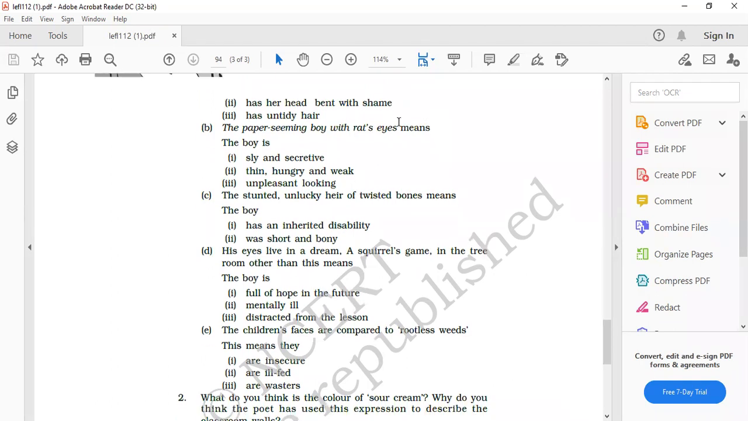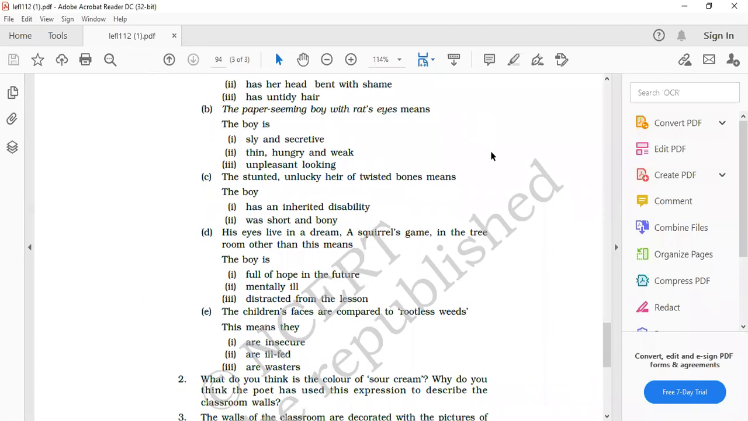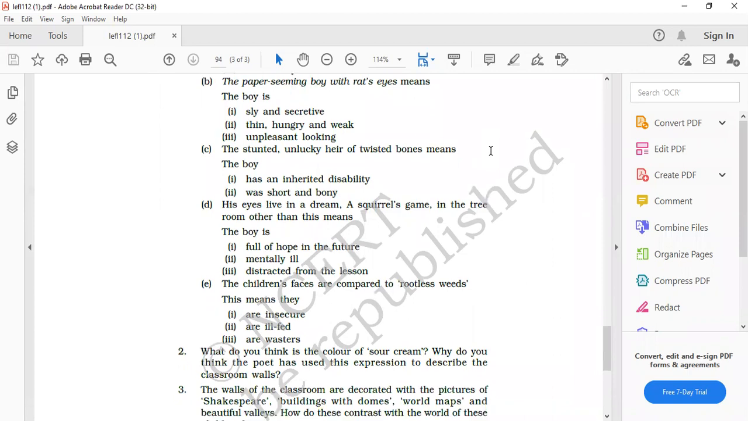Question number 4. Now I can see the next student, Diksha. Please, those who have answered, lower your hand so that others can come in the list. Diksha. Yes, ma'am. And after this, the next name is Prabjot. Yes, beta. His eyes live in a dream, a squirrel's game in the tree room. Other than this means the boy is full of hope in the future, mentally ill, or distracted from the lesson. Option C, distracted from the lesson.